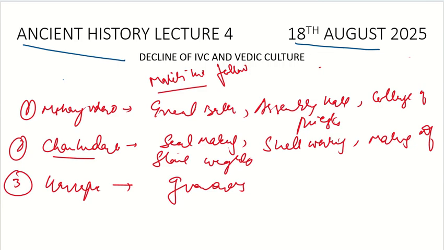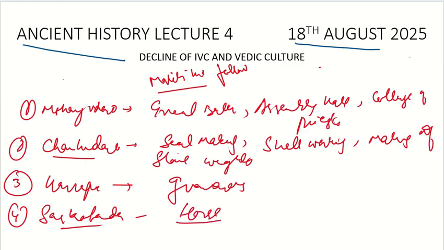Then what about Surkotada? What is specific to it? It is the horse. Even though there is discussion whether the IVC people were familiar with the horse or not, we can say that if the question asks, and in the statement there is Surkotada, then please do match it. Horse was definitely found there. That is, they had the knowledge of the horse. It is an established fact now.